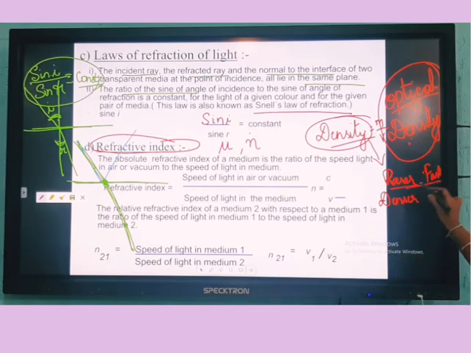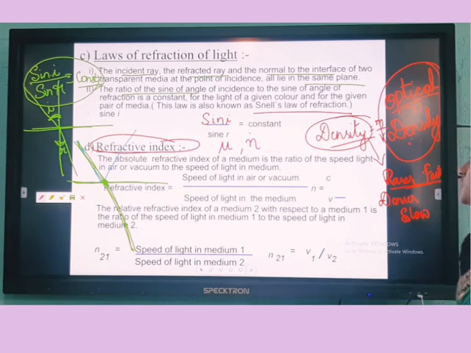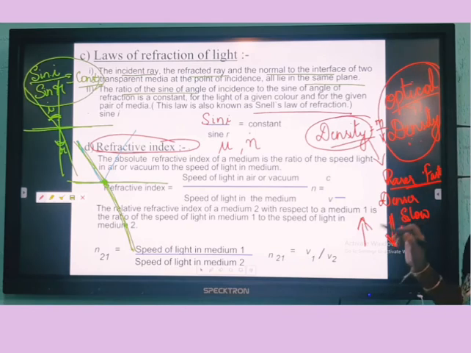In rarer medium, light travels fast, whereas in denser medium, either water or glass, it will be a little bit slow. So as the density rises, the speed of light decreases. If density is more, the speed of light will be less.